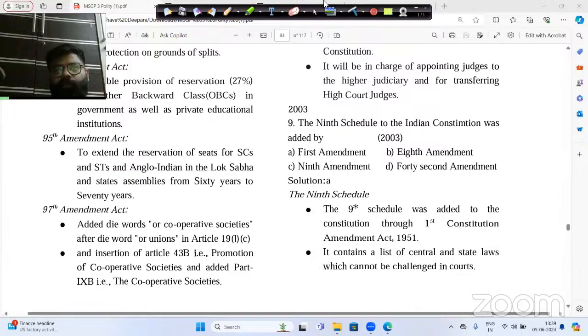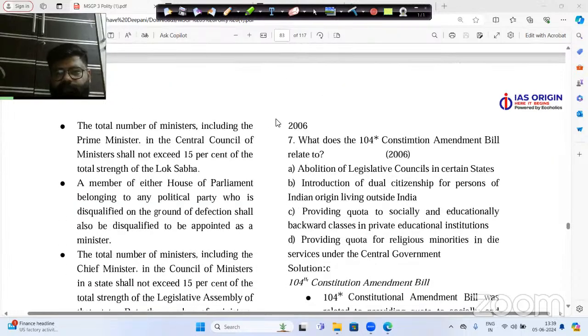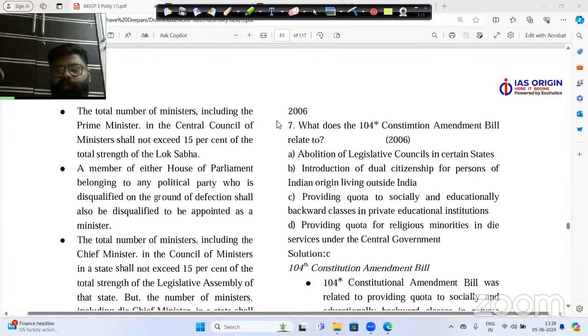Now, let us go for the next particular question. This particular question is about the 104th Constitution Amendment Bill. It is directly asked here what the 104th Constitution Amendment Bill was related to. Now, this question was basically asked in the year 2006.